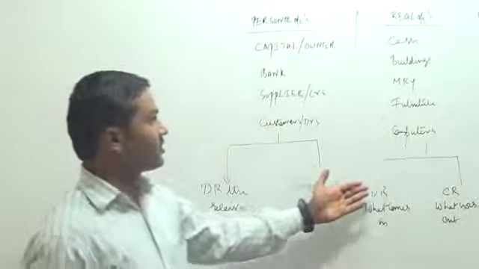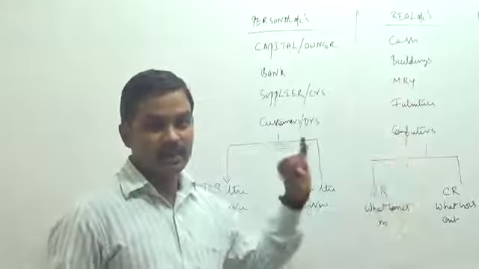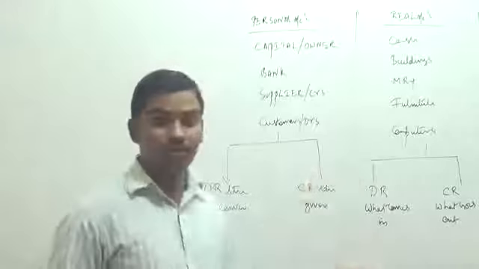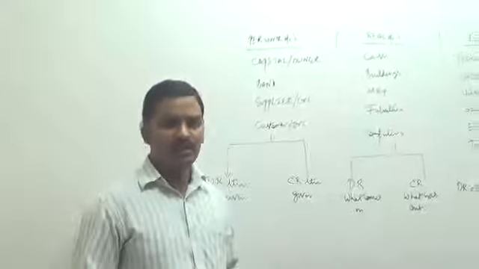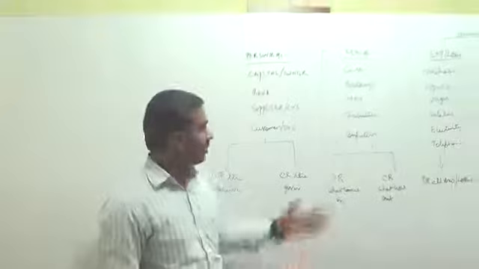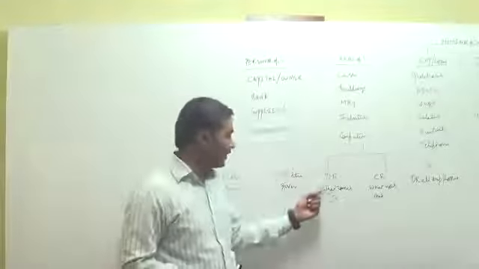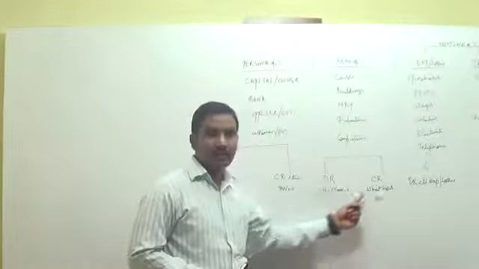Now, in a business we have a lot of assets like cash, buildings, machinery, furniture, computers, vehicles, land, and we can have many more such assets. All these assets are called real accounts, and the real account rules are debit what comes in and credit what goes out.